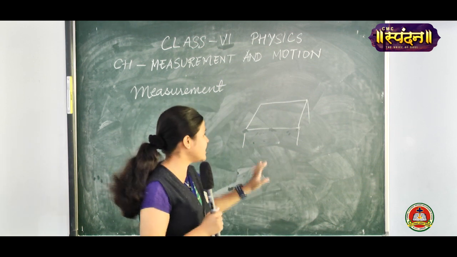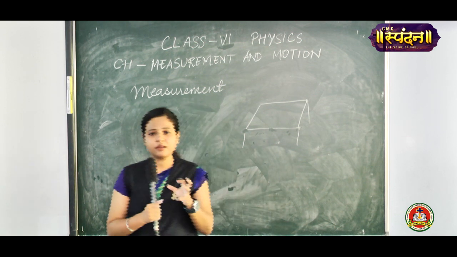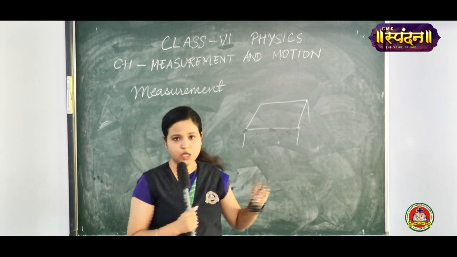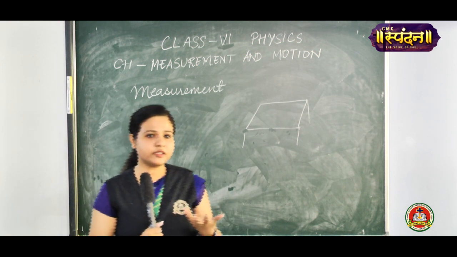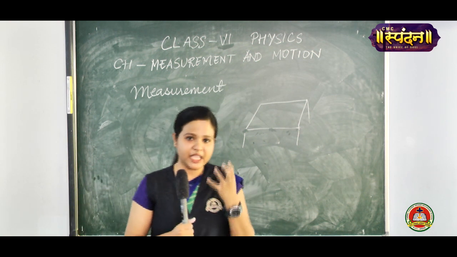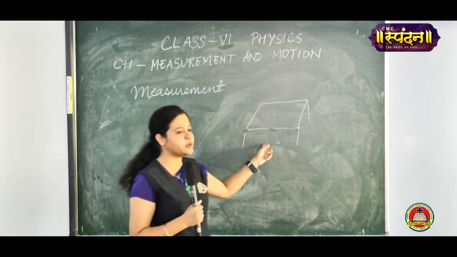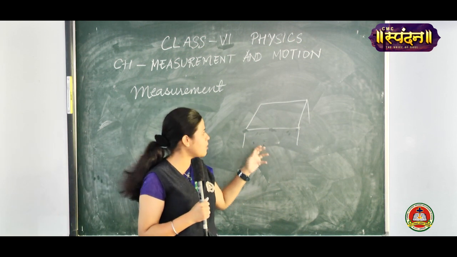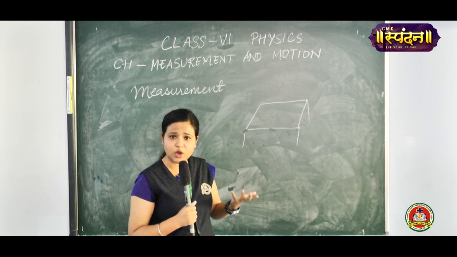So this tells us that this does not give us an accurate measurement of the table. We need to have some accuracy in measurement so that it will be equal for all. The measurement of this table should be equal for all. So with the handspan it cannot be done.